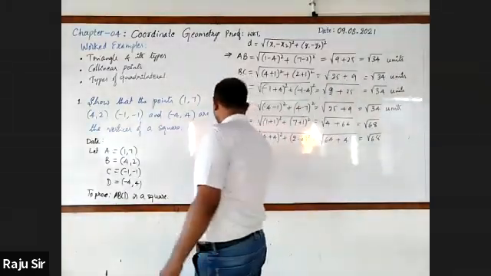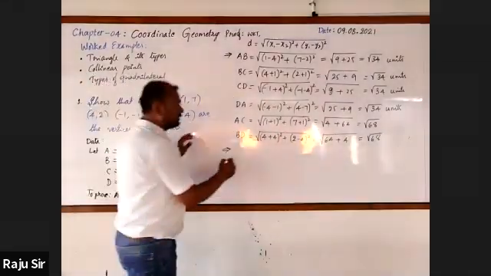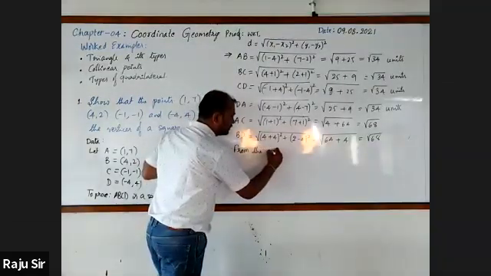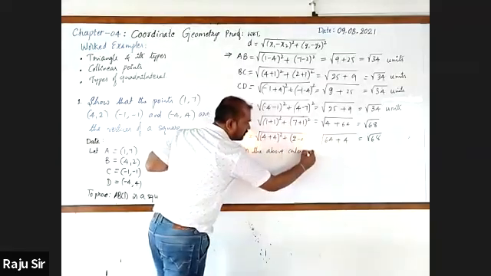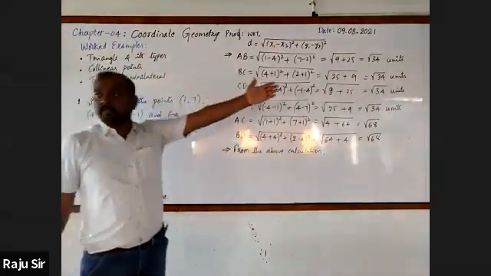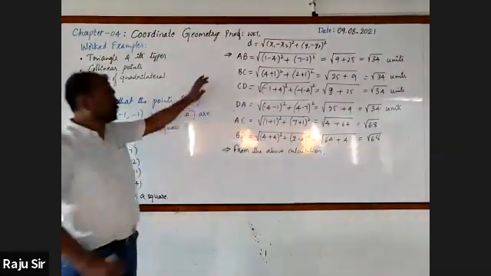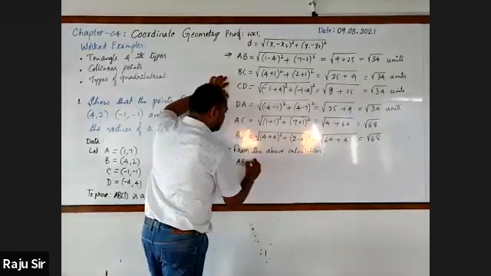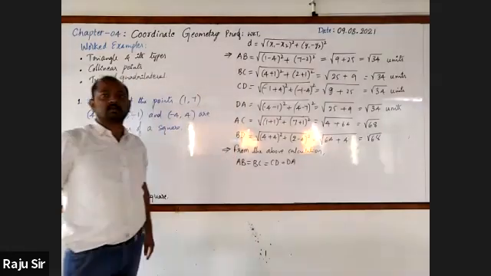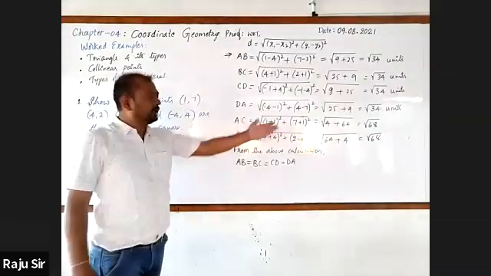Next step. From the above calculation, what we can come to know? AB is equal to BC is equal to CD is equal to DA. All sides are equal. Next, AC is root 68. BD is also root 68.